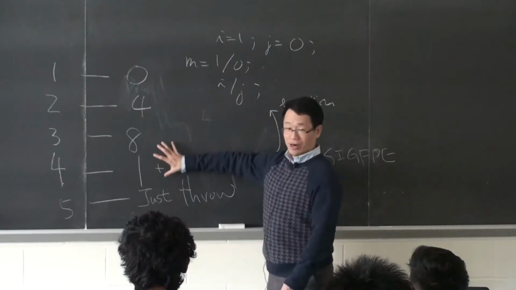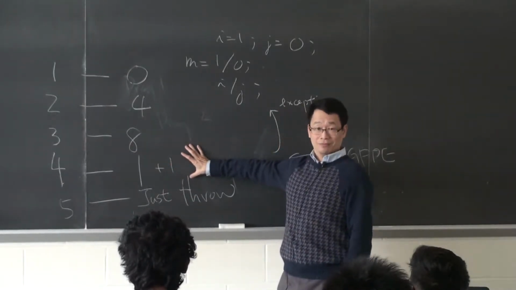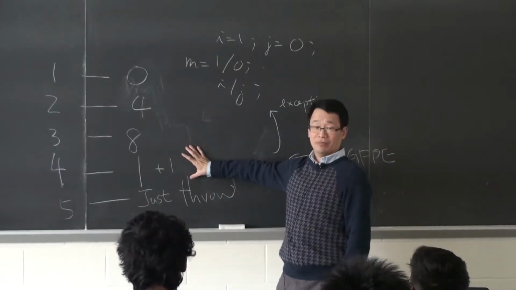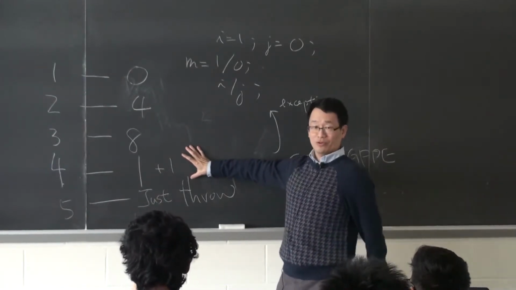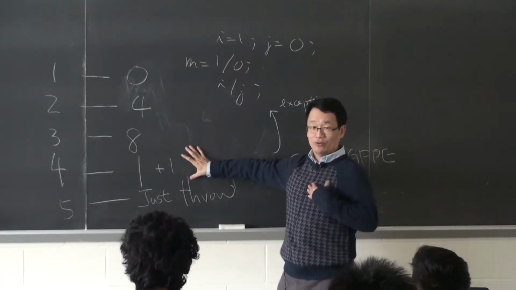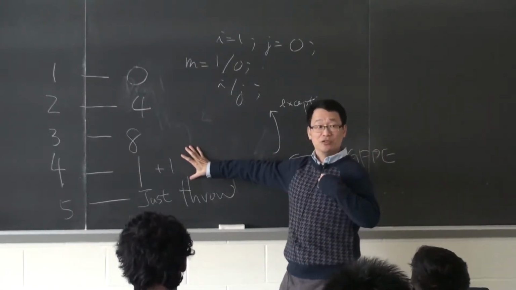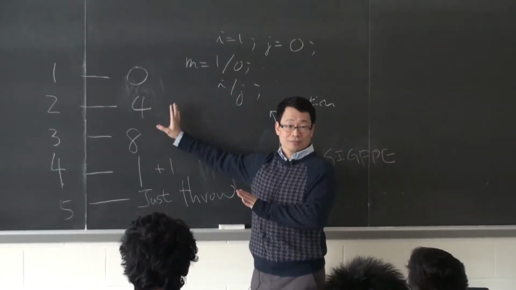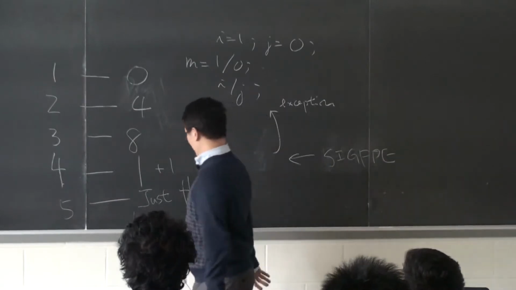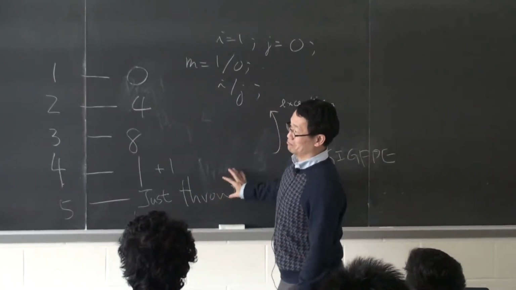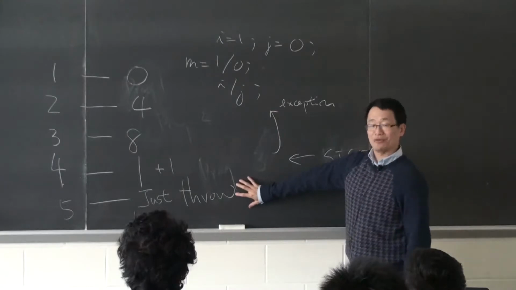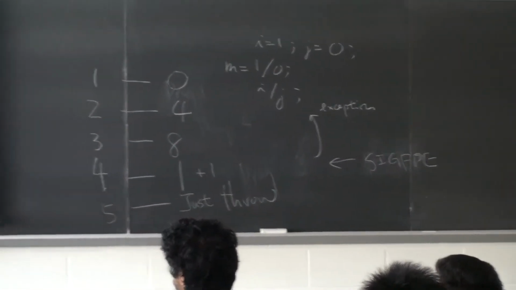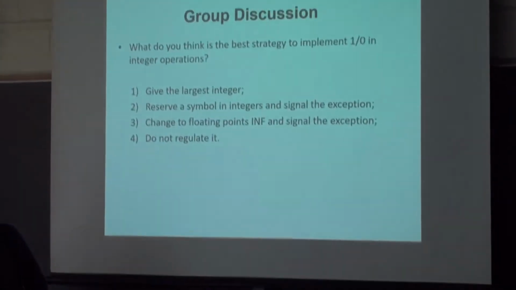Fourth is what most languages actually do. Since it's too hard and I want to maintain efficiency, let me not do anything about it. Whatever you want to do, the user checks it. I don't do the implicit check for efficiency's sake, and I don't do anything funny that causes even more danger. Okay, just throw. Maybe something that I don't know if any language does this. It's a possible thing to do, but just throw, meaning that for that variable you do nothing about it. Close to the fourth.